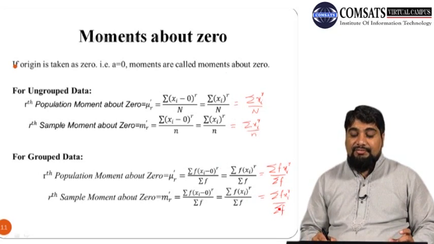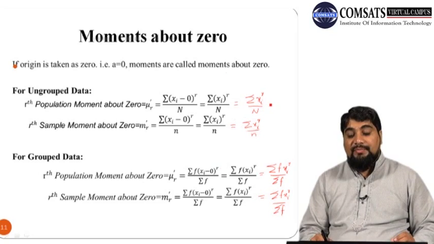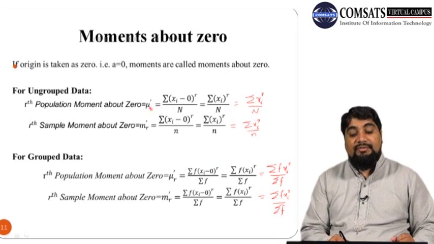So these are the formulas for the moments about 0, or moments about origin. Let us look at these formulas more closely. If we replace r by 1, it will give us the first population moment, mu dash 1.